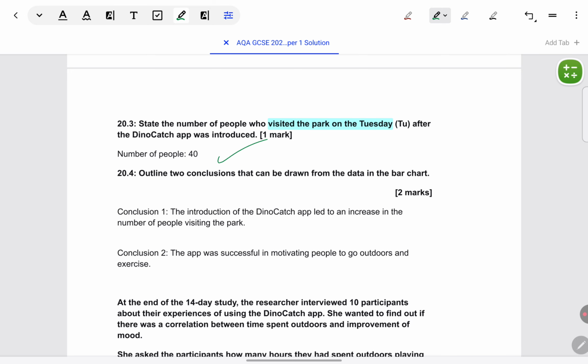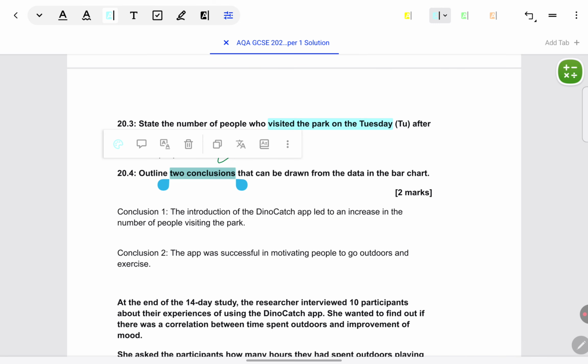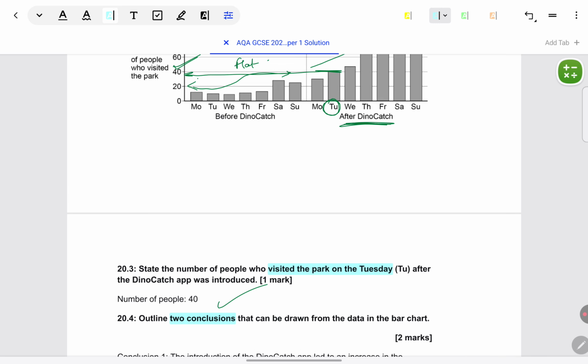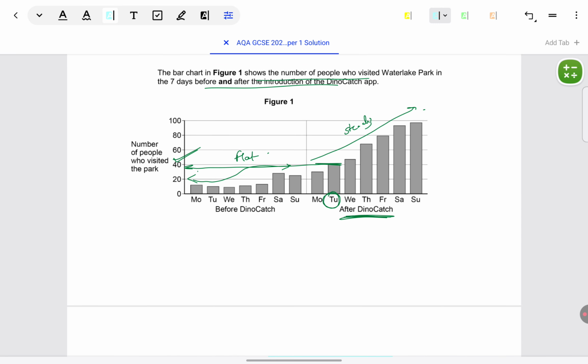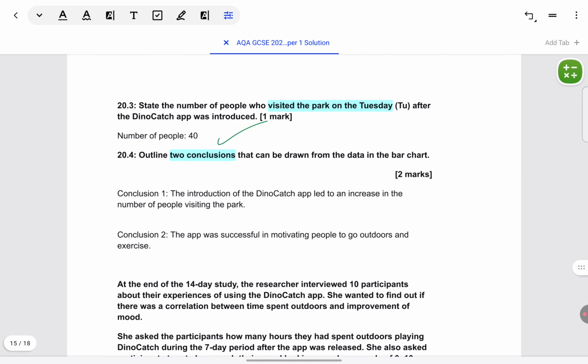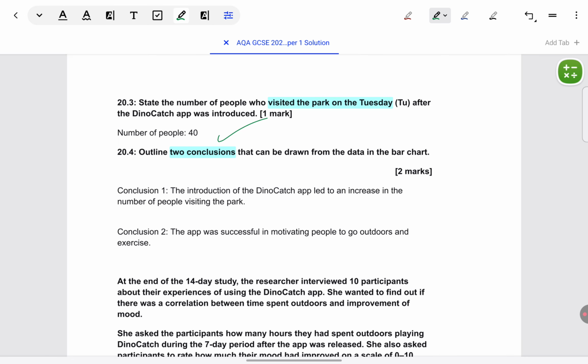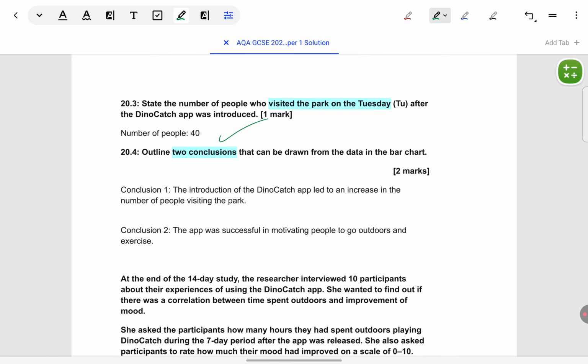That's all. Outline two conclusions that can be drawn. Conclusion, not results. Don't keep on just putting in numbers. What are you understanding about launching the Dino Catch app from the data given here? Make sure to give it in terms of, like I've said before, inferences. It's only for 2 marks though this time, so you don't have to be very elaborate in giving proper comparisons between conditions. You can keep it brief. Let's see the model answer.